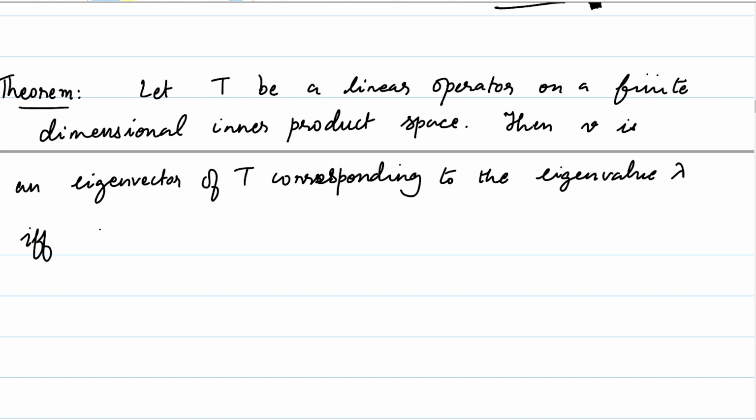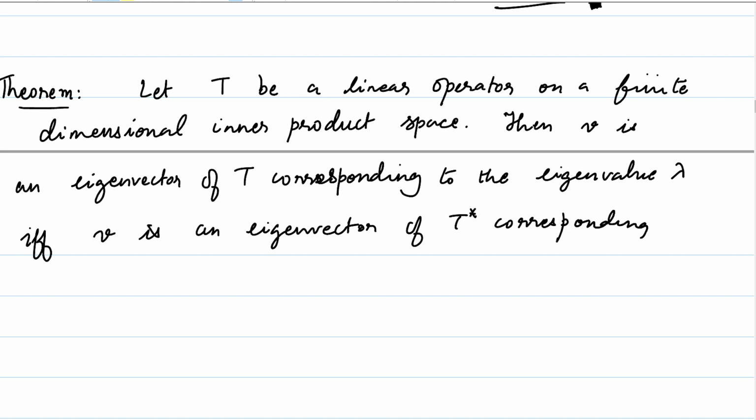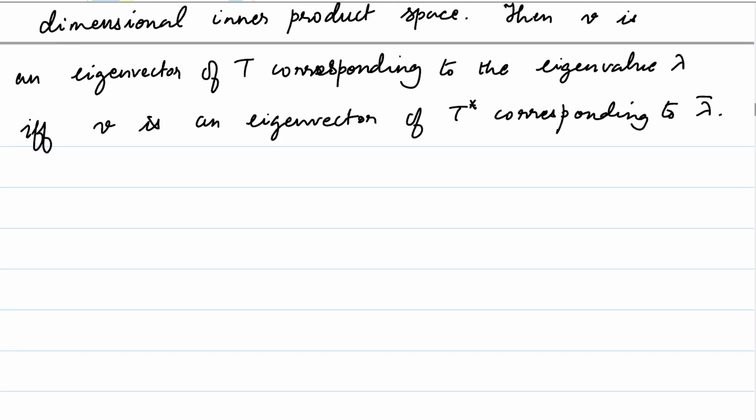So, then if and only if v is an eigenvector of T star corresponding to lambda bar. The proof is actually quite straightforward. We are going to use the properties of a normal operator quite extensively. So, let us look at the norm of T star v minus lambda bar v. We will prove that this is equal to 0. Rather, we will prove that the square of the length of T star v minus lambda bar v is 0.